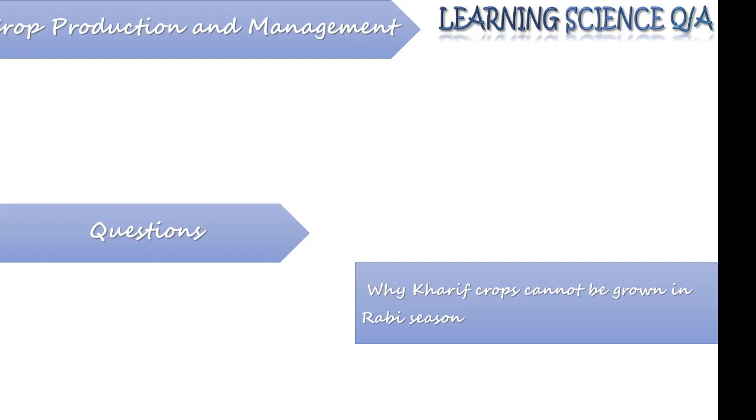So if such a question is asked in the examination, why can't Kharif crops be grown in the Rabi season, the simple answer would be: as we know, Kharif crops require a lot of water, and for this reason they are sown during the monsoon season, so they cannot be grown during the Rabi season, as we do not have much rainfall during the Rabi season, right?